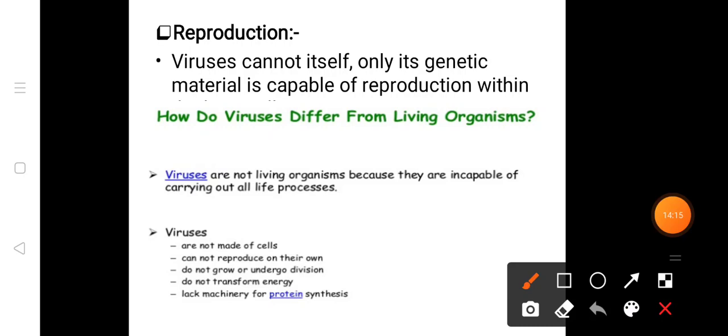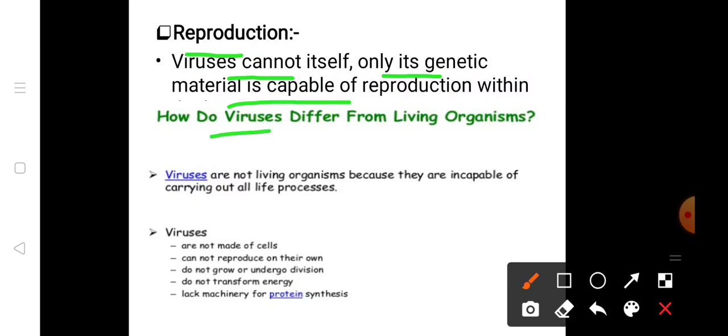If we talk about reproduction, viruses cannot multiply by themselves. Only their genetic material is capable of reproduction within the host. So viruses cannot divide themselves. Only their genetic material, such as DNA or RNA, is capable of reproduction within the host cells. In a simple way we can say that they cannot reproduce but multiply within the host cells. They multiply and grow inside the host cells, but they cannot reproduce.